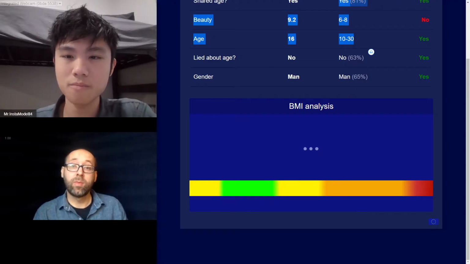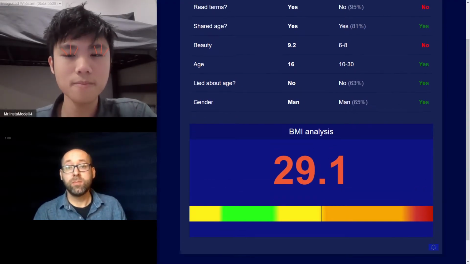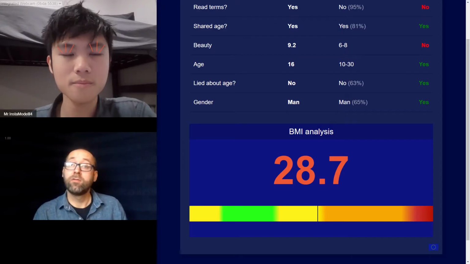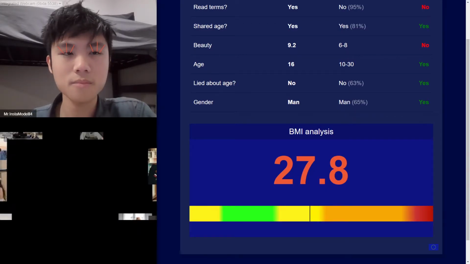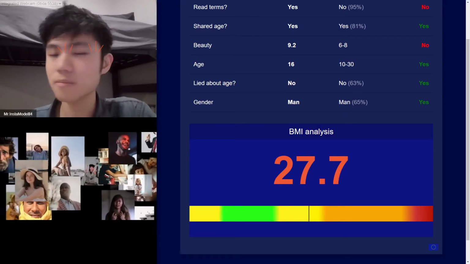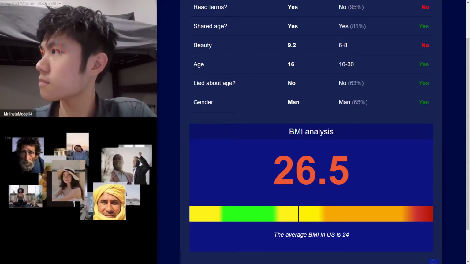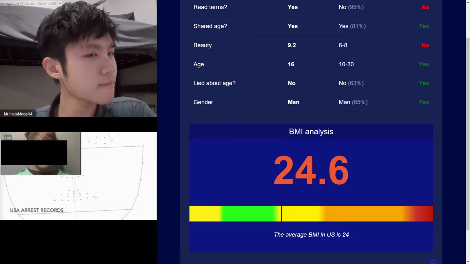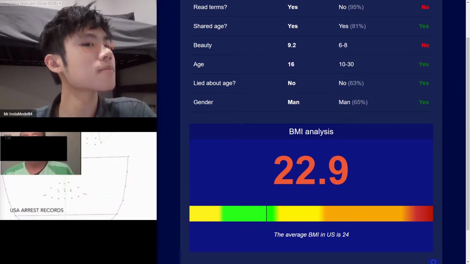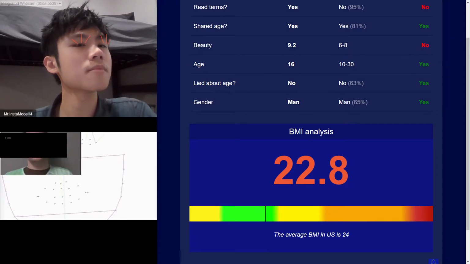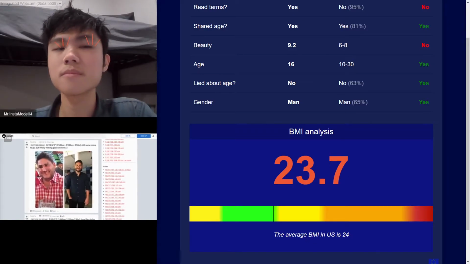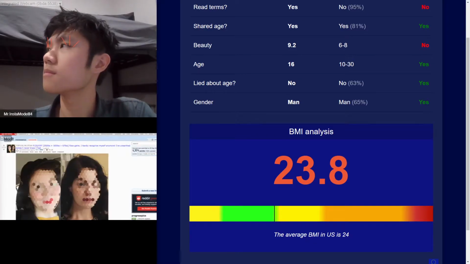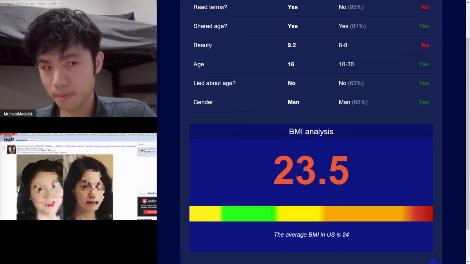Our next algorithm on the menu tries to determine your body mass index or BMI from just looking at your face. To make an algorithm like this, you'll once again need thousands of photos of people that are tagged with their body mass index. In practice, I found that the required data is often simply scraped from the internet. For example, some researchers who work at Google took these pictures from online communities where people share their weight loss progress.